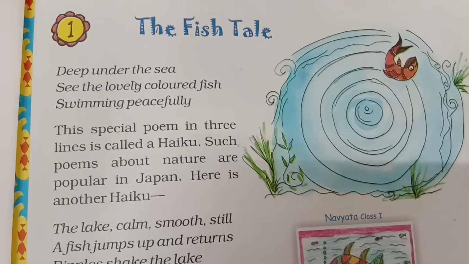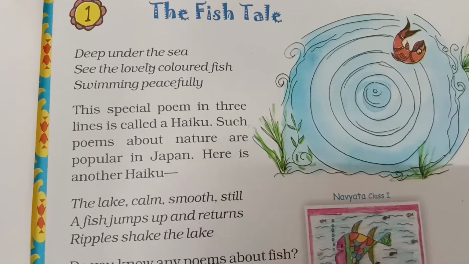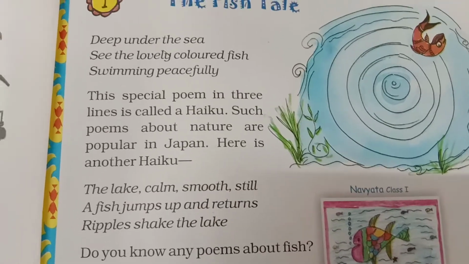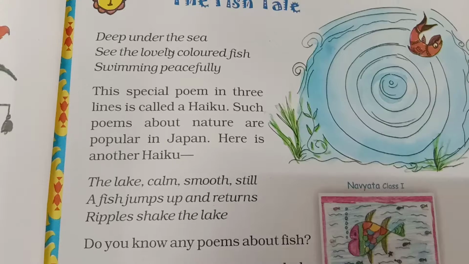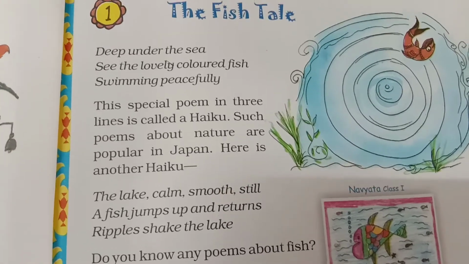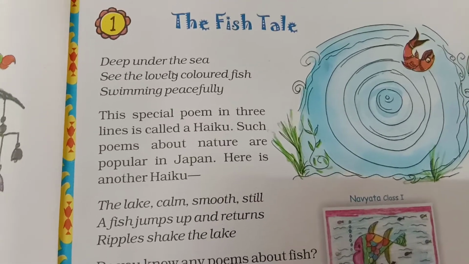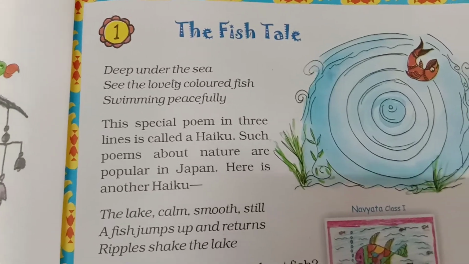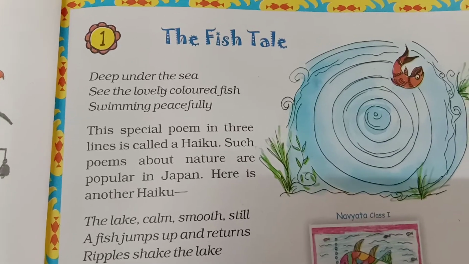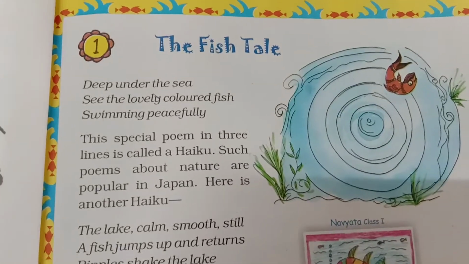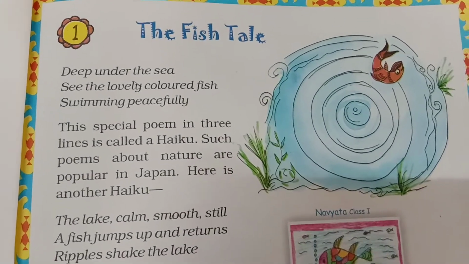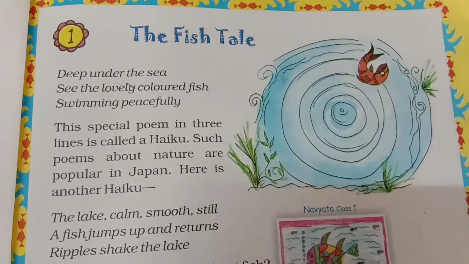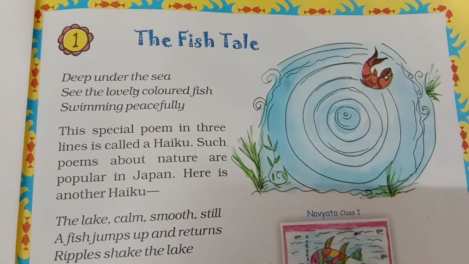So what have we covered in the previous class? Some poems in 3 lines are known as haiku, and they are popular in Japan. We have also studied the fishes, their sizes, shapes, and where they live. The smallest fish's length is 1 centimeter, and the biggest fish's length is 18 meters, and its weight is 16,000 kgs. That is 16 tons. We covered this in the previous class.